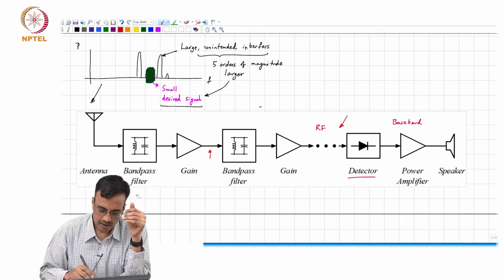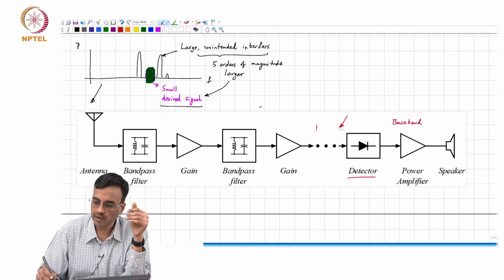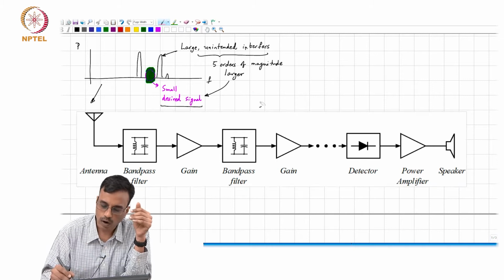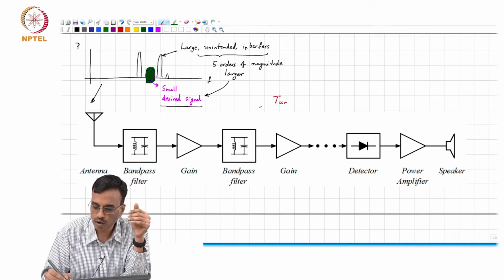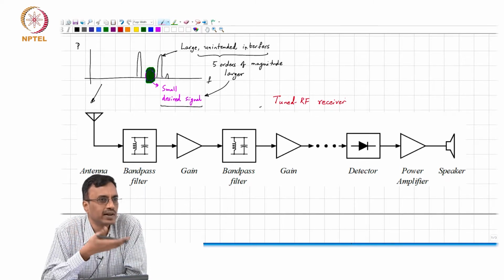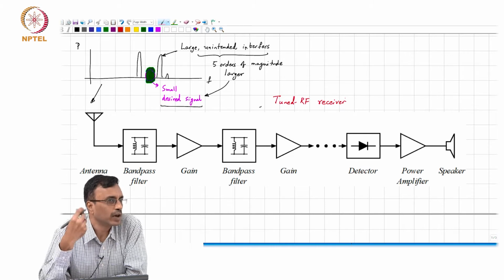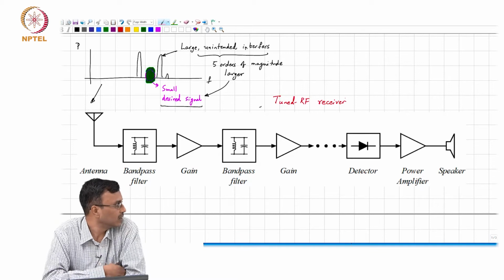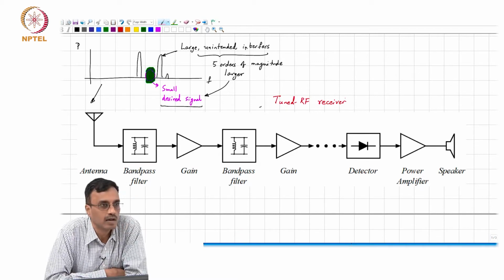Now there were several nagging problems with this radio receiver. This is what was called the tuned RF receiver, and there must have been some problems with this, which motivated the search for better ways of accomplishing the same task, right? What do you think the problems posed by this way of receiving a radio signal are? What all do you think might be problematic?